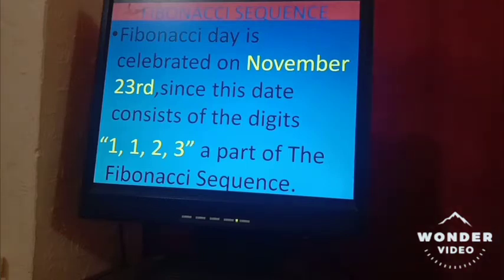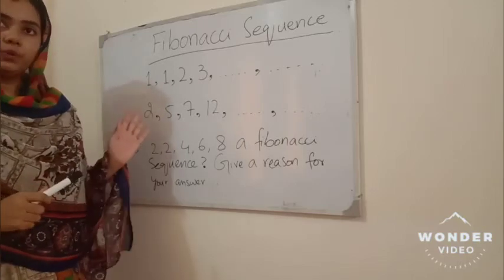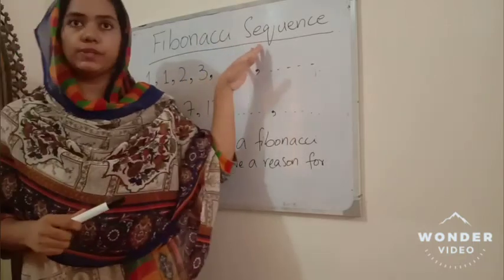So let us move on to the board now to practice some Fibonacci sequences. Yes students, we are here on the board. First of all, what is the Fibonacci sequence?